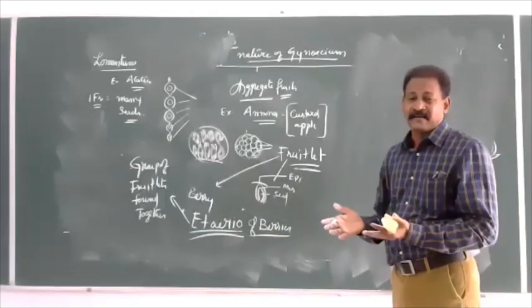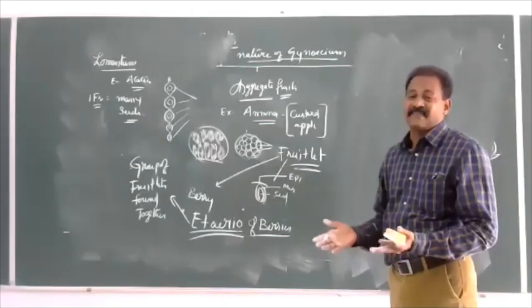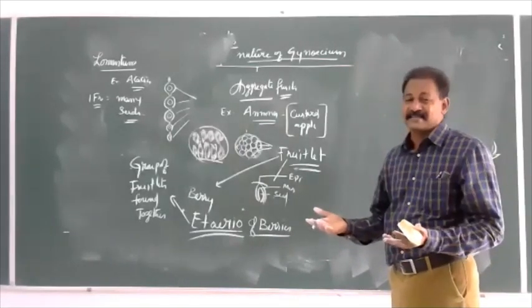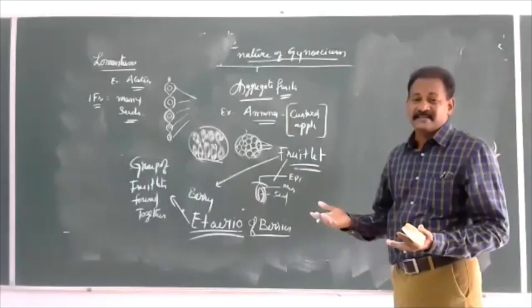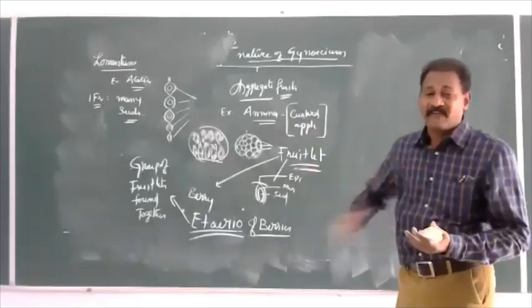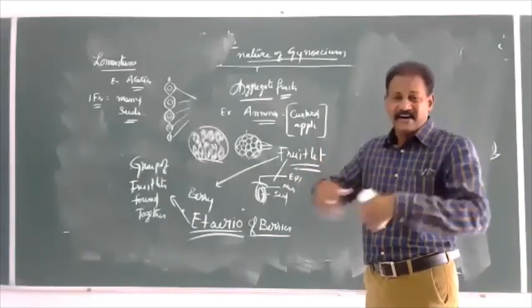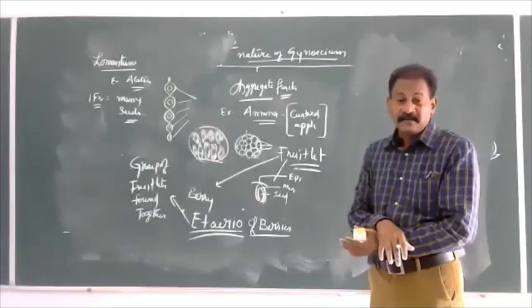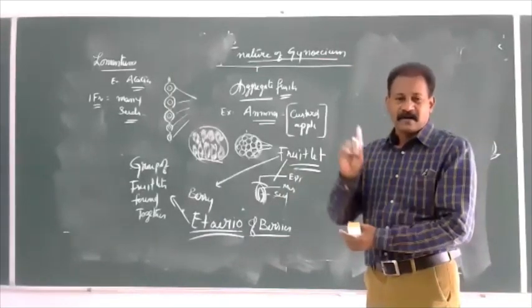Maybe it is a spike, or spadix, or catkin inflorescence. Spike inflorescence we have studied in the earlier classes. Any of these inflorescences, the total inflorescence, is modified and converted into a fruit. Such fruits are called multiple fruits, or composite fruits.